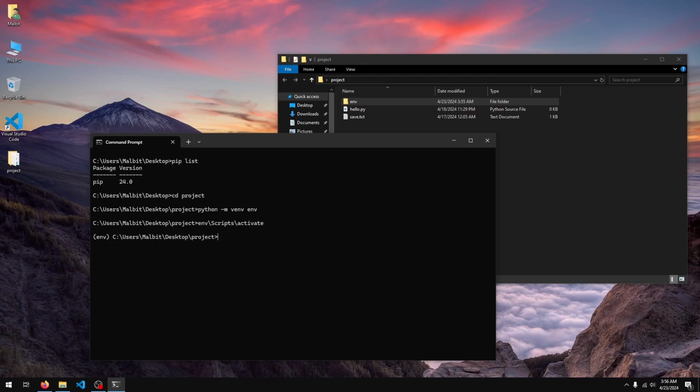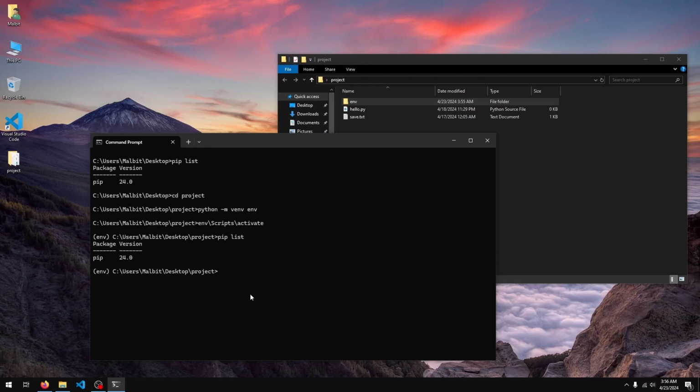So I hit enter, and now you'll see that at the front of my current command prompt line, you'll see this env in parentheses. This basically means that my virtual environment is active. Now I'll just do pip list, and you can see we have the same thing as before.